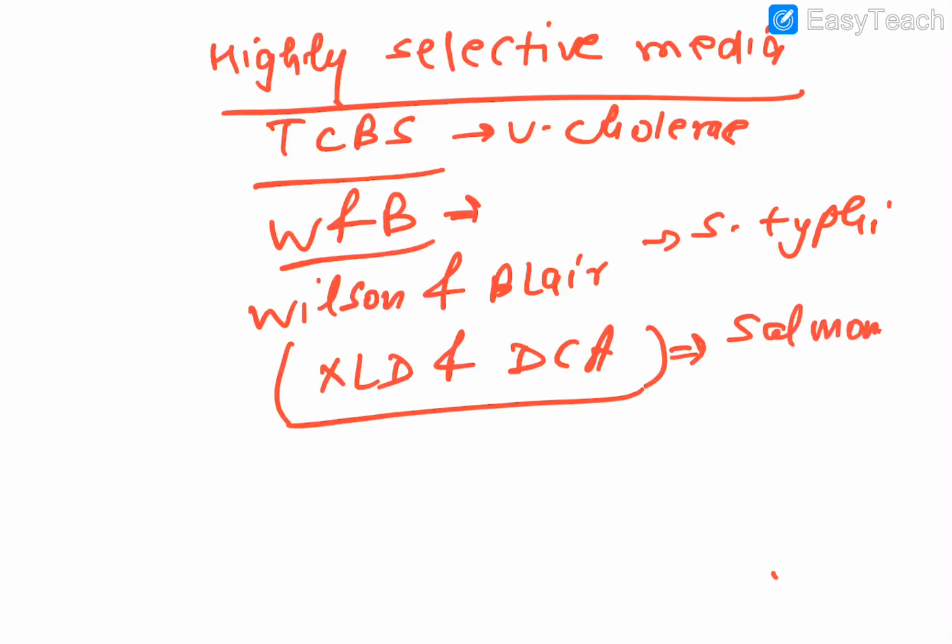Salmonella as well as Shigella. Okay guys, so remember this also. TCBS is a selective media for Vibrio cholerae, Wilson and Blair for Salmonella typhi, and XLD and DCA you can use for Salmonella and Shigella.